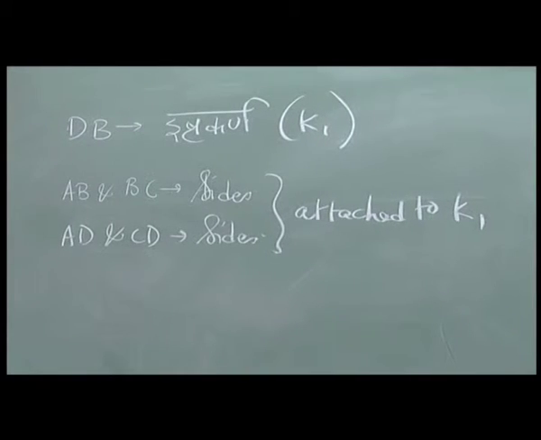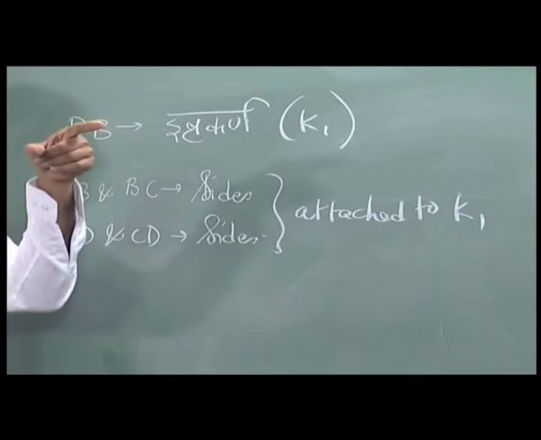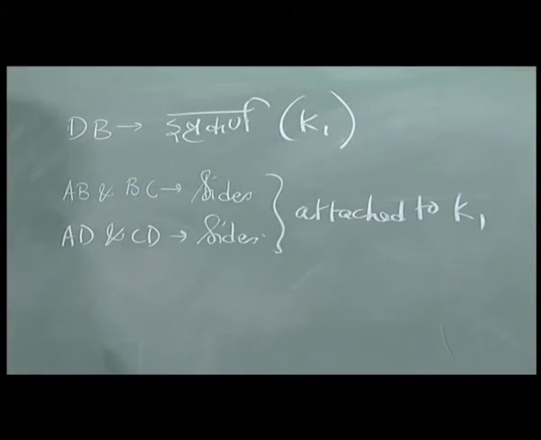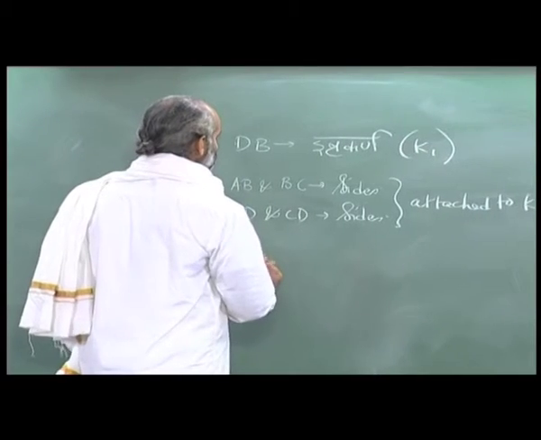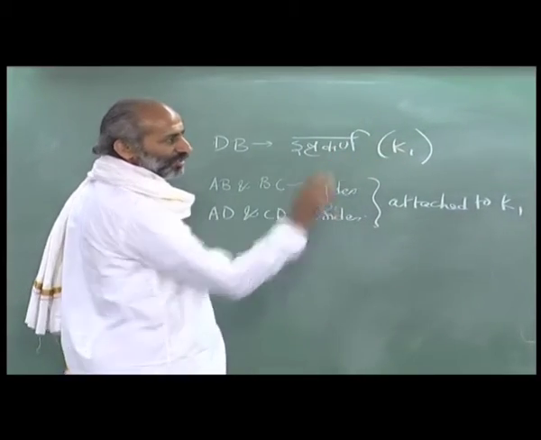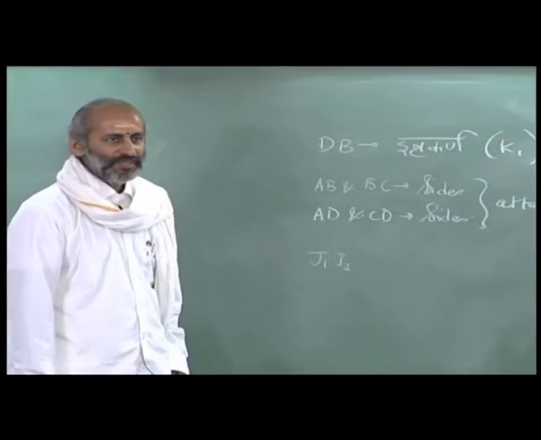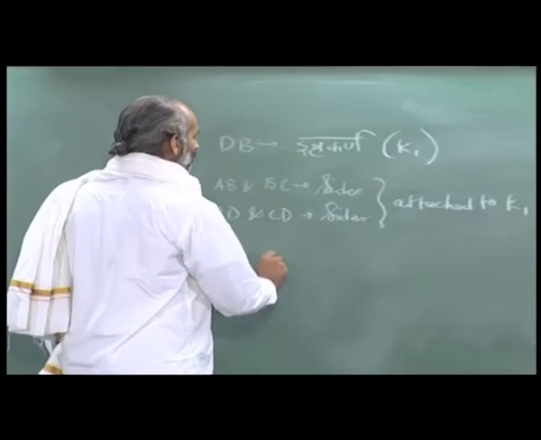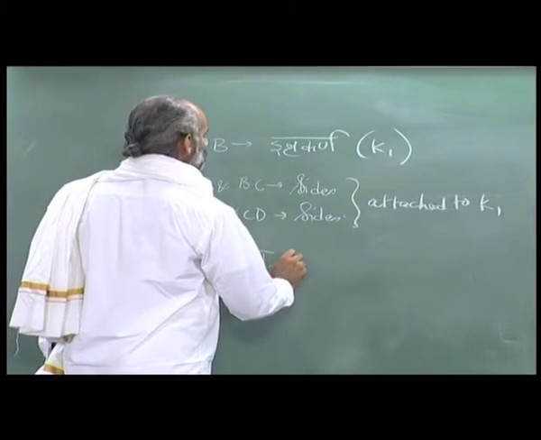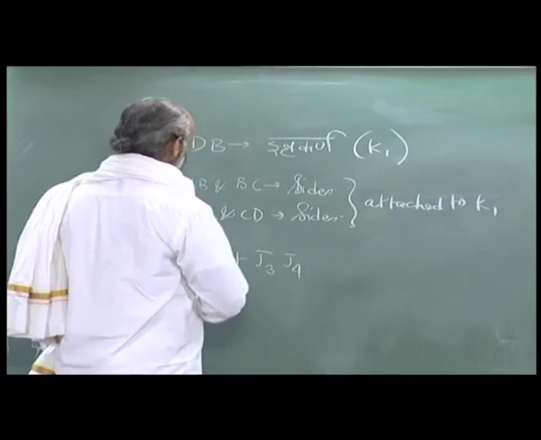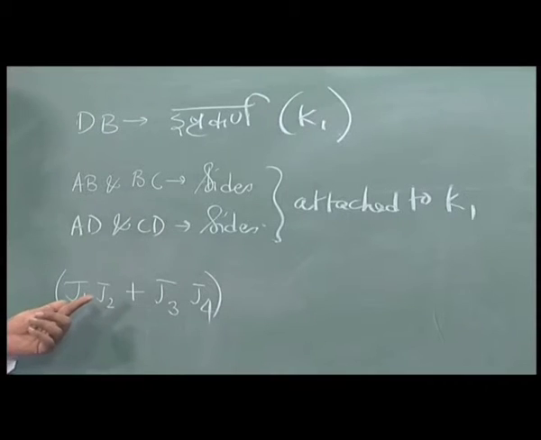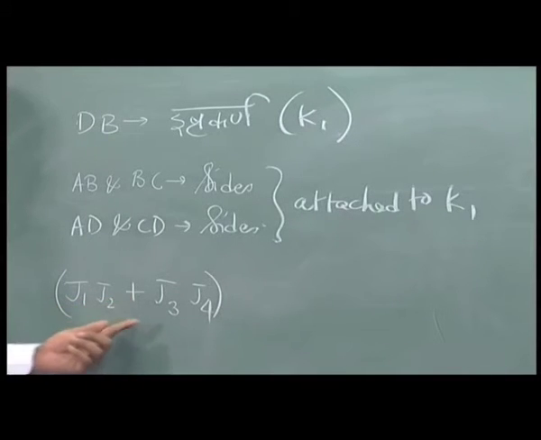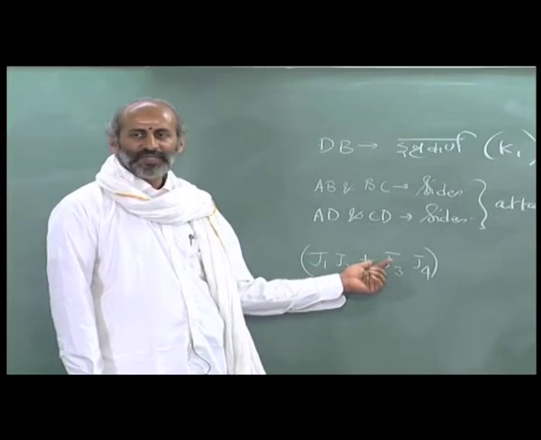So, all that it says is Ishtakarnashrita Bhujaghataikhyam is J1 J2, so Bhujaghata is product, and J3 J4, the sum of them. So, Karnashrita Bhujaghata, both of them Aikyam is add.